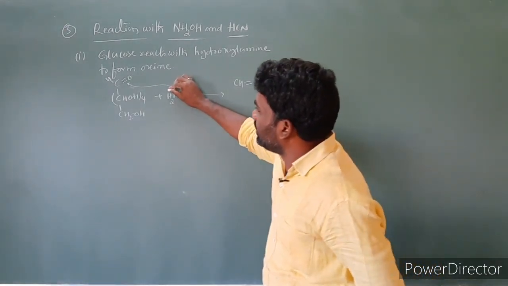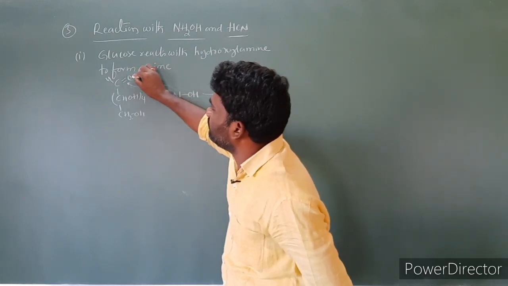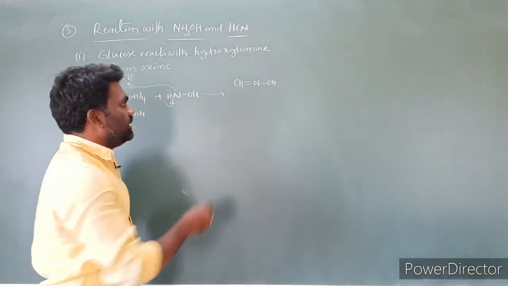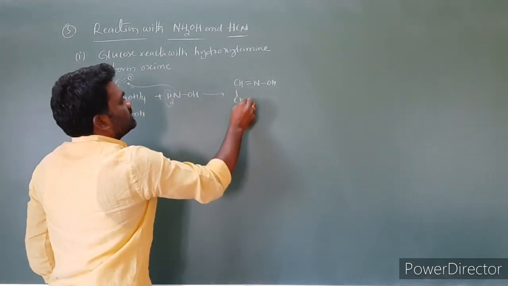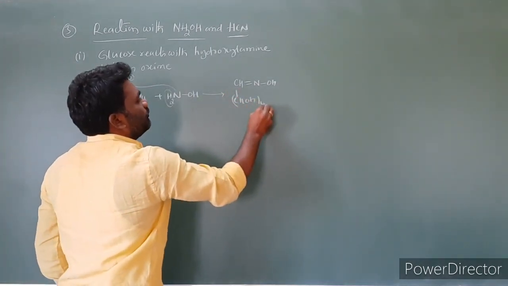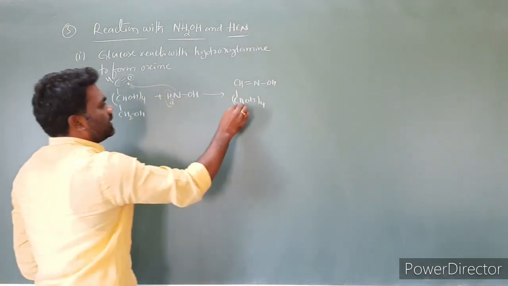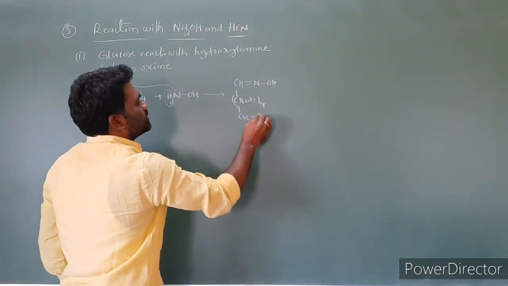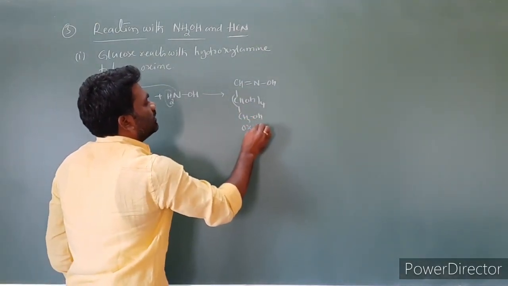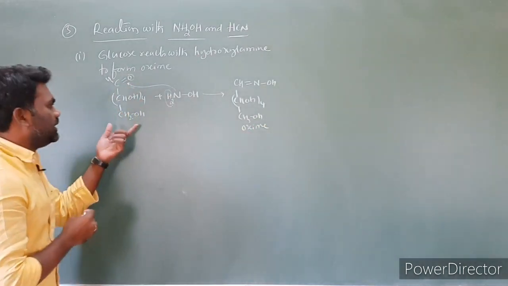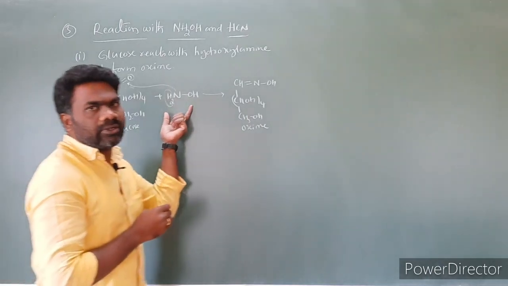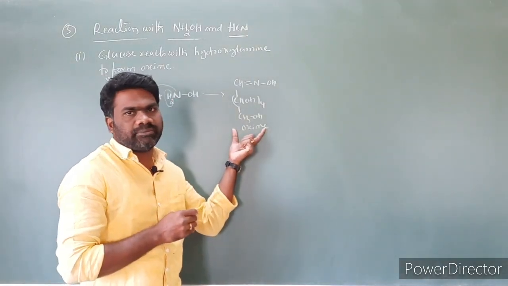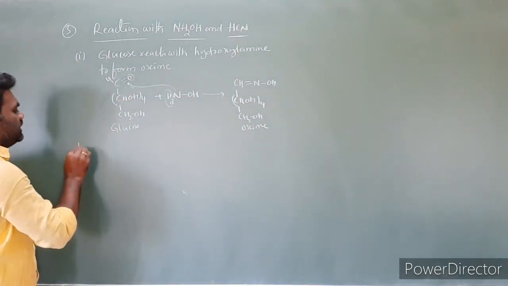Simply this hydrogen and this oxygen are removed. Then comes CHOH taken 4 times, and the remaining part is the same, CH2OH. This is the oxime. So glucose reacting with hydroxylamine forms an oxime. This is the first one.